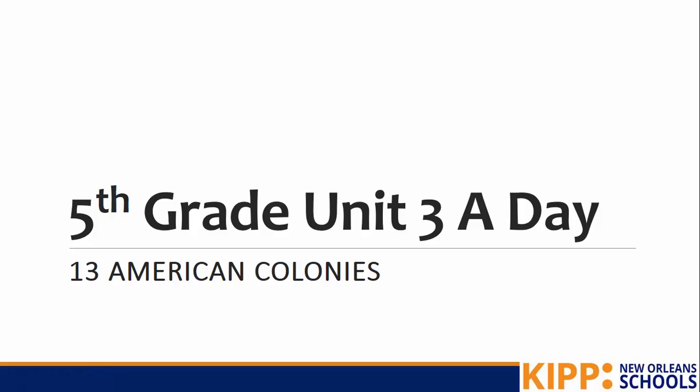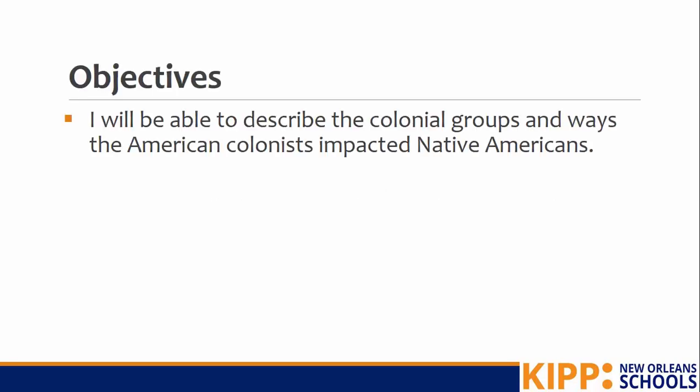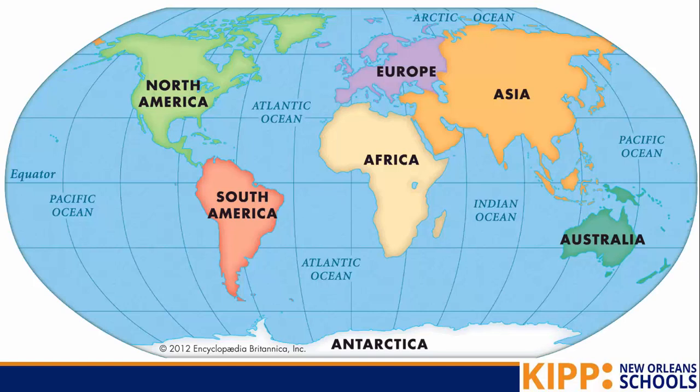Today we are reviewing Unit 3 content on the 13 American colonies. Our goals for today are to describe the colonial groups and ways that the American colonists impacted Native Americans. So first, let's figure out where in the world we are.